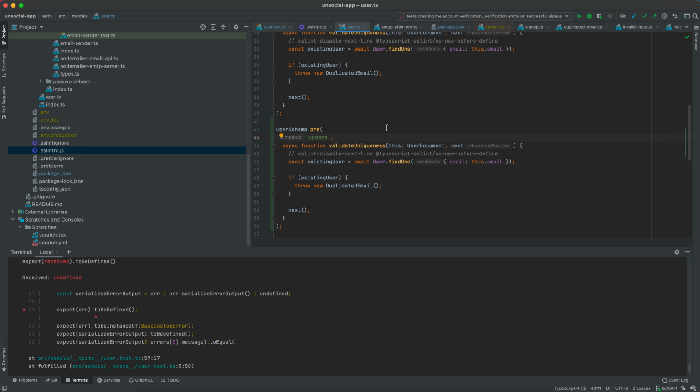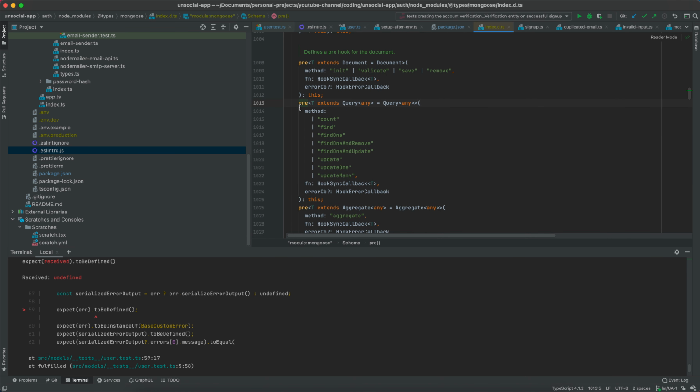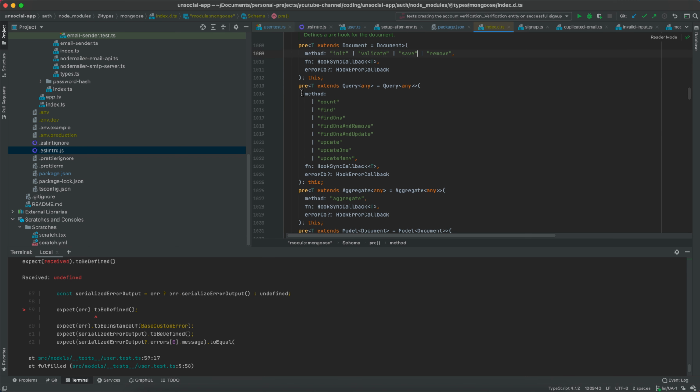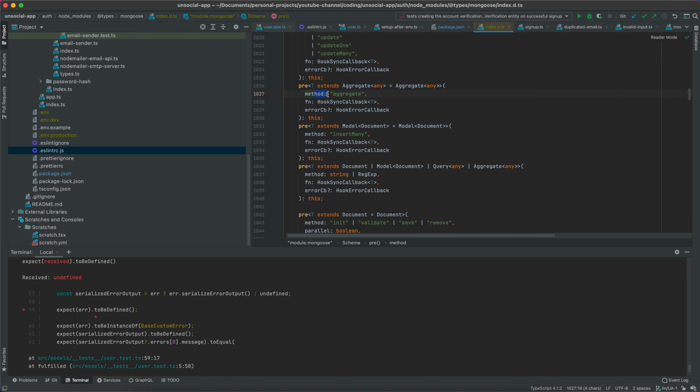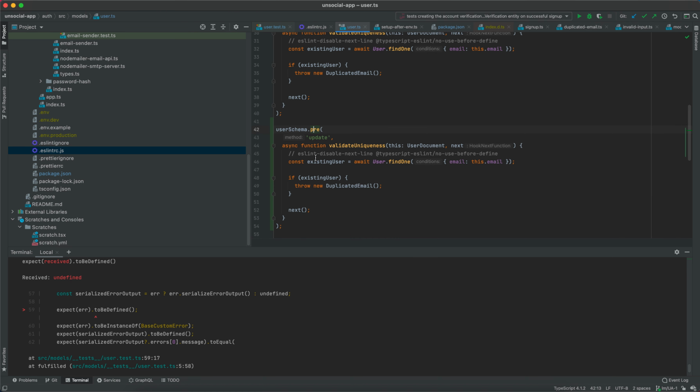And luckily for us, there is. Let's come here to the definition of the pre-hook in Mongoose. And as you can see, there are a couple of methods that we could provide, another one, and another method, and so on. But here is the interesting part. As you can see, we can pass a regular expression, which means that I can pass a regular expression that is going to match any update that I have, right?